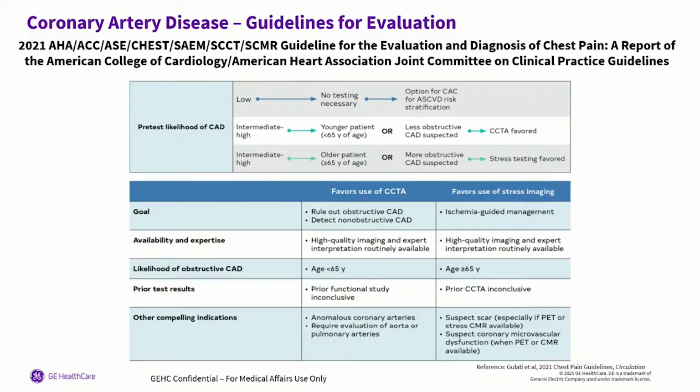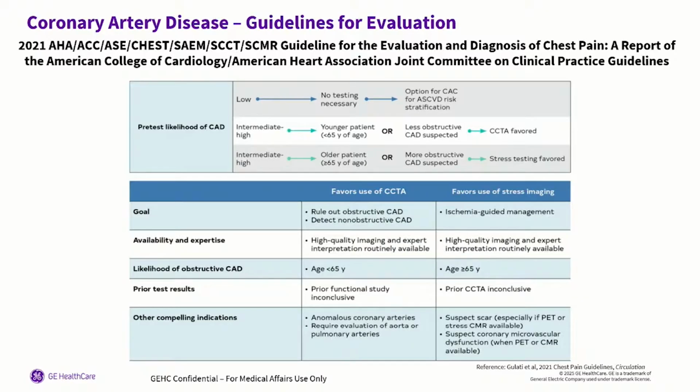So here come the guidelines for how you're going to decide which test you're going to do on the patient. These are guidelines put out by the American Heart Association, ACC, SCCT, all these associations together. You're going to base it on several factors. First, the pretest likelihood of CAD. So you did all your pretesting, and now you want to decide, do you want to do anatomical testing or functional testing? And these are some guidelines here.